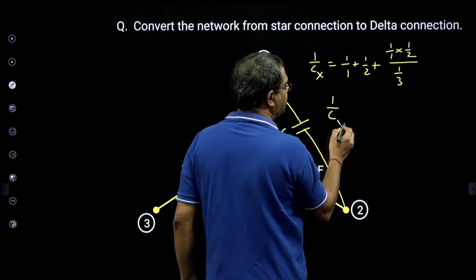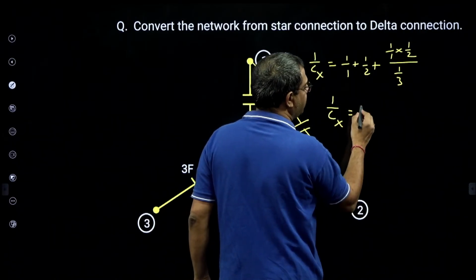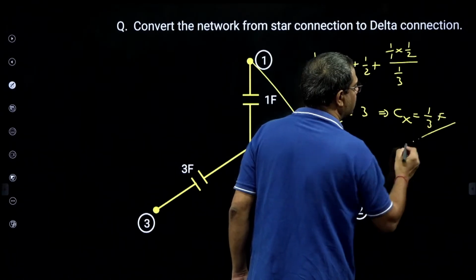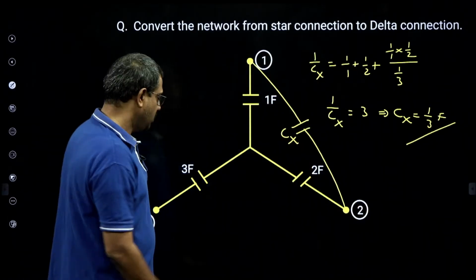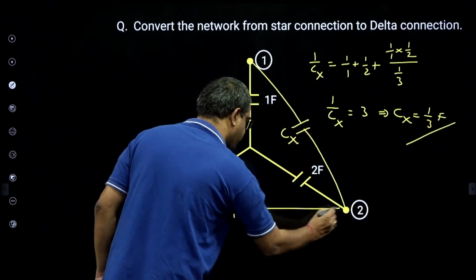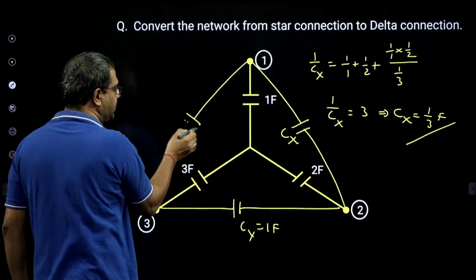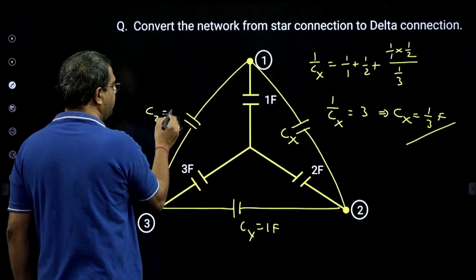So 1 by Cx is 3 by 2 plus 3 by 2, which is 3. That implies Cx is 1 by 3 farad. Then if this is Cy, do the same way, it will be 1 farad. Then if it is Cz, this Cz will be 1 by 2 farad.